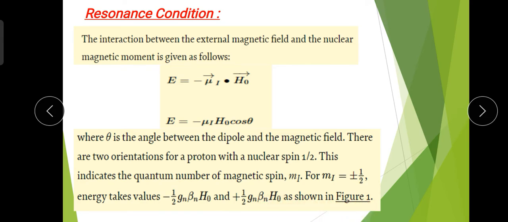As already mentioned, if we place the molecular sample in an external magnetic field, then there is an interaction between the external magnetic field and the nuclear magnetic moment.